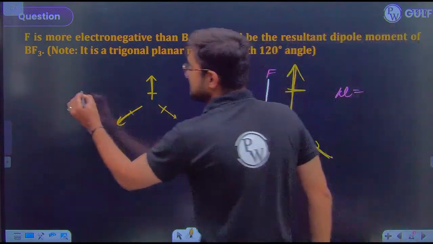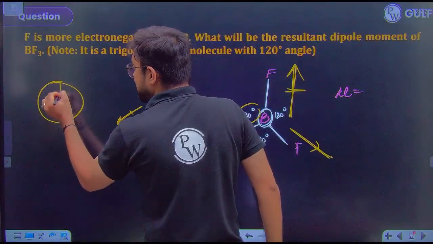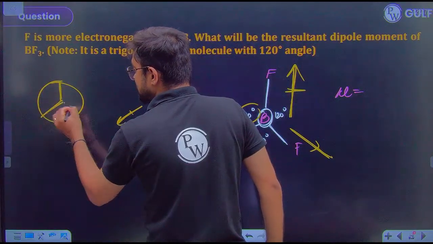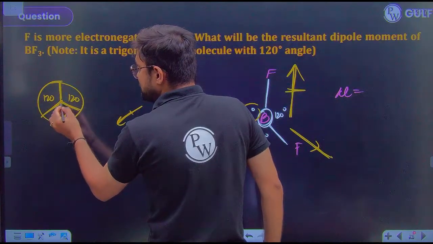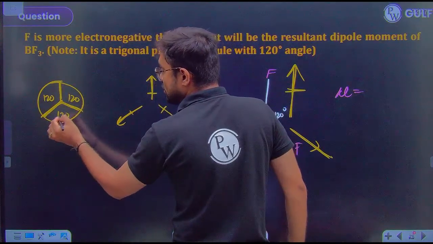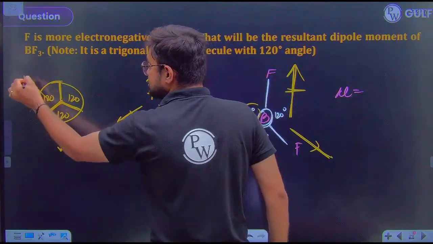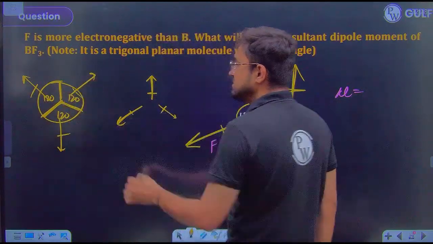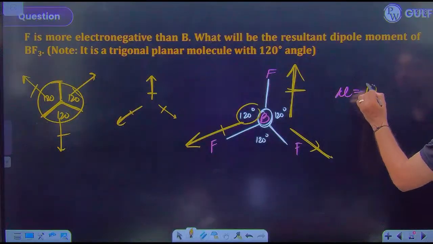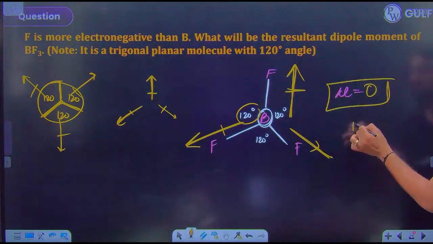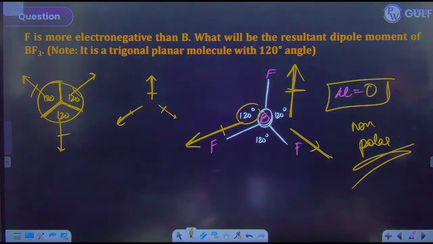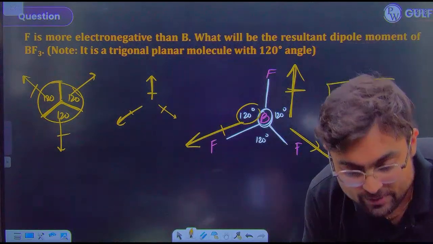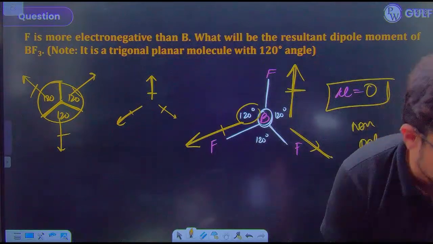If you have a circle, you can cut it into 3 equal parts only, 120 degree each. One dipole is going here, one is going there, and one is going there, which means everyone is cancelling out. So the net dipole will be 0. The molecule will be non-polar. Yes, Sridharan, you are right.